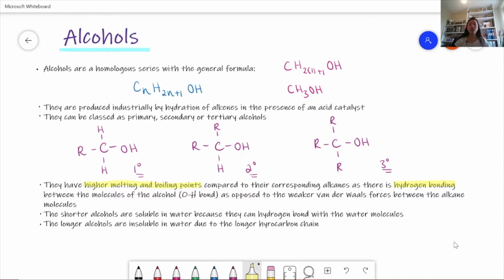This is opposed to the weaker van der Waals forces between the alkane molecules, which take less energy to overcome and so have lower melting and boiling points. The shorter alcohols are soluble in water, because they can hydrogen bond with the water molecules. However, the longer alcohols are insoluble in water, due to the longer hydrocarbon chain, which is insoluble.